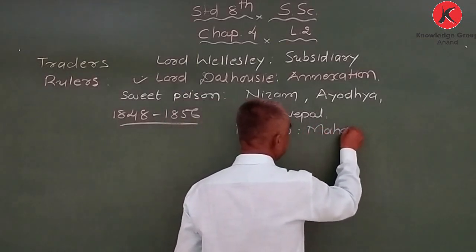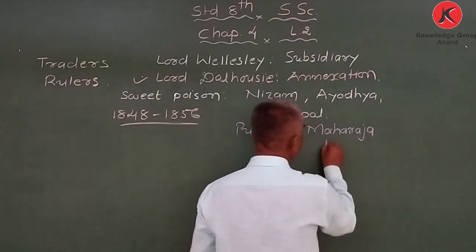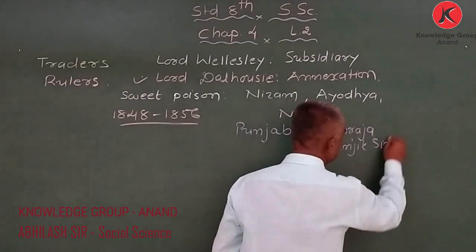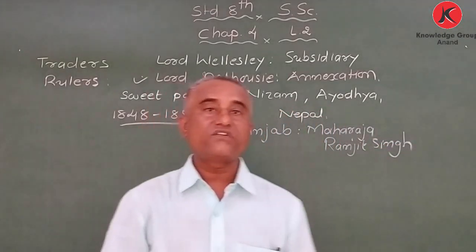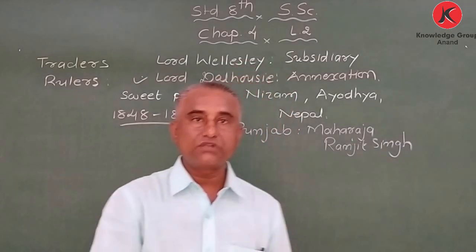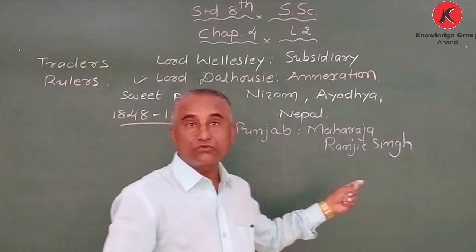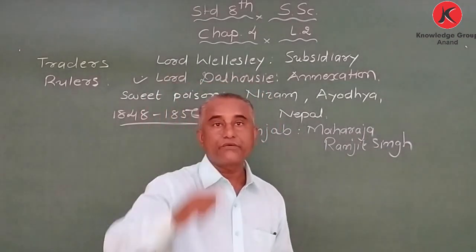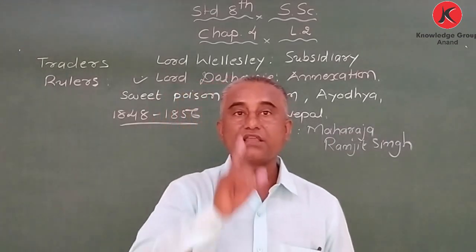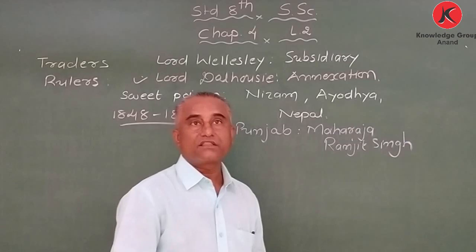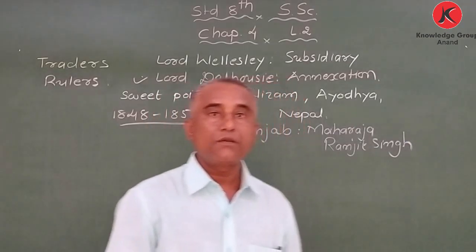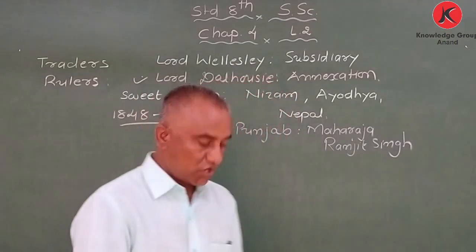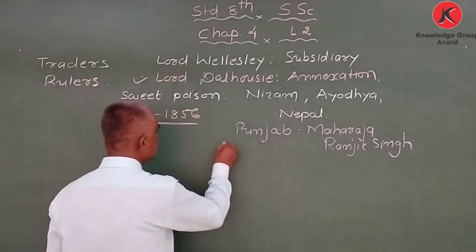And my dear students, at that time in Punjab, there was one king named Maharaja Ranjit Singh. Okay, Maharaja Ranjit Singh was a powerful ruler of Punjab. And at that time, the Britishers wanted to win Punjab, but it was difficult because he was a very strong and brave king of Punjab. So they played a trick, or we can say politics. We can consider it as politics. So with the help of Ranjit Singh, they attacked Afghan and they won Sindh. Which area? Sindh.